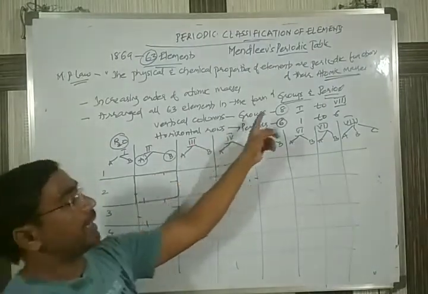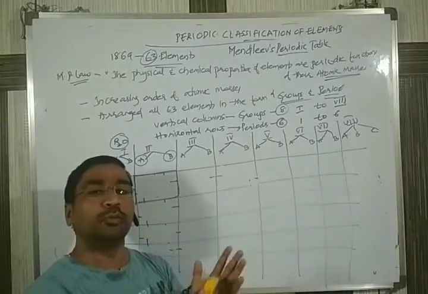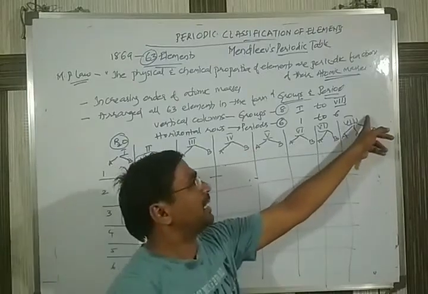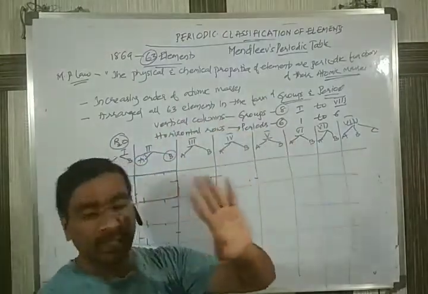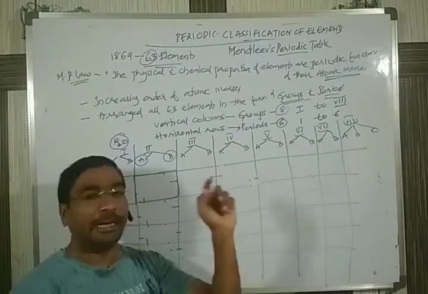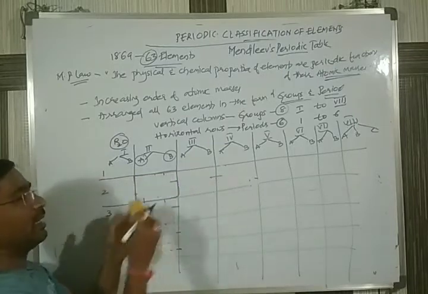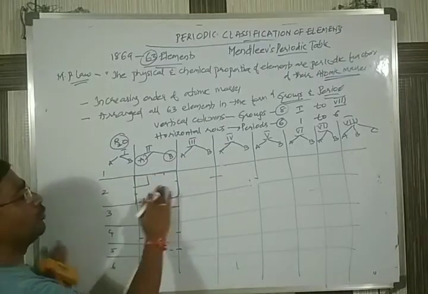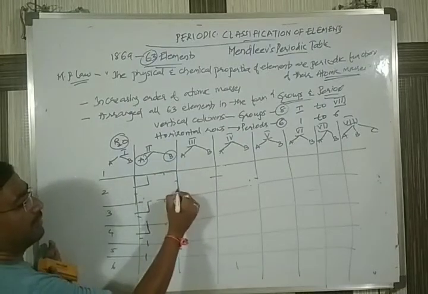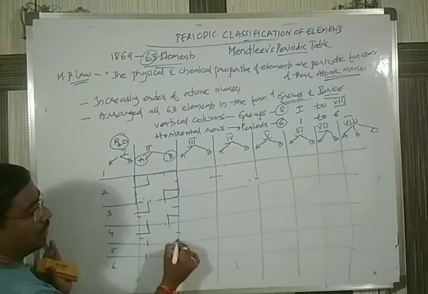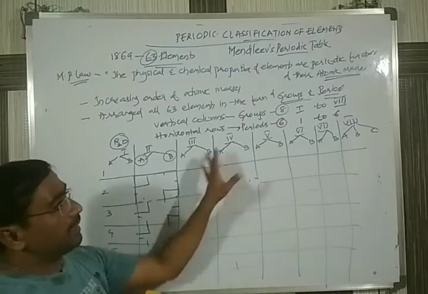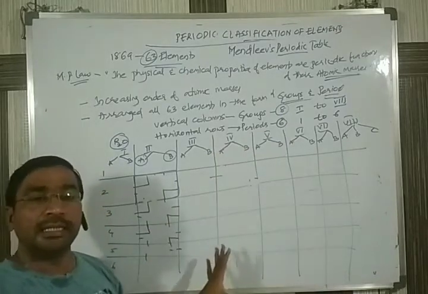So totally 8 groups are there, and each group was further divided into 2 subgroups, except the 8th. How many subgroups did the 8th have? 3 were there. Normally in the periodic table they don't mention A, B like this, but it is divided. Some elements of one subgroup are placed at the top corners, and other elements of the same subgroup are placed towards the down corner. Okay, this is normally the general structure we see in the Mendeleev periodic table.